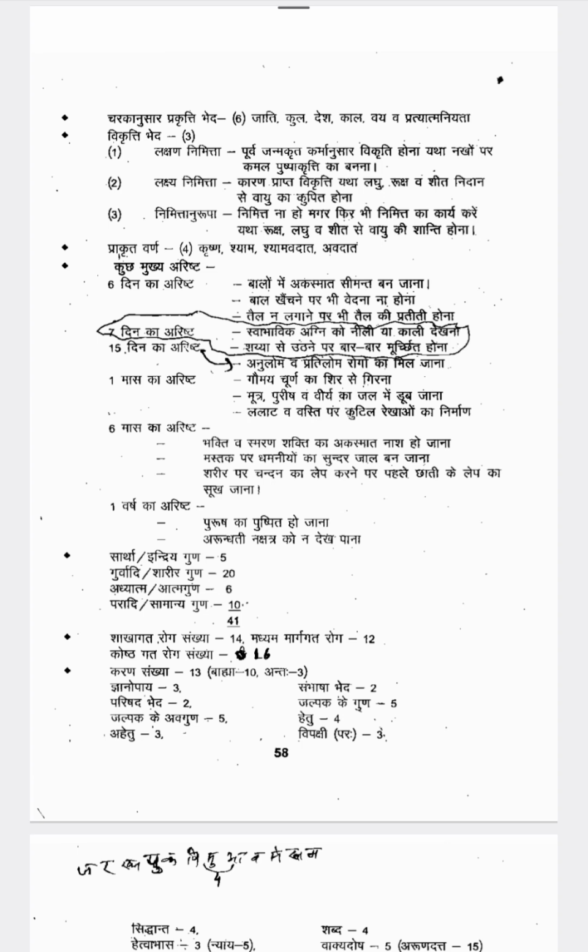Next, Bhakti va Smarana Shakti ka akasmat nash ho jana. So suddenly you are losing the memory related with the Bhakti. Memories are losing and Bhakti, these are all you are not chanting properly. Okay, you are not doing the prayer. So you are forgetting the prayers. Mastak par dhamaniyon ka sundara jal ban jana. So in the head area you can see there will be new lines will be forming, new dhamanis will be forming.